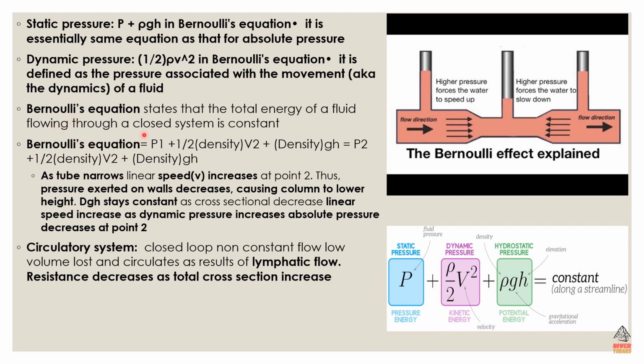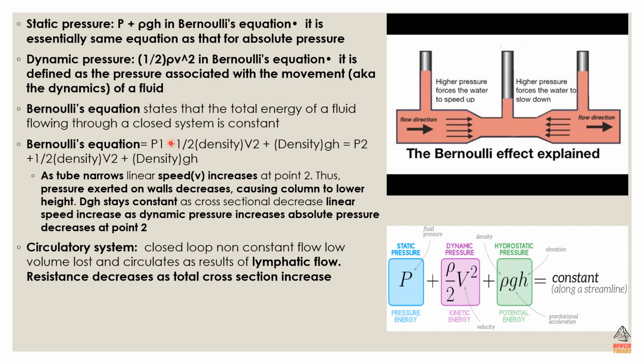And lastly, we have Bernoulli's equation. Static pressure in Bernoulli's equation is basically like the absolute pressure. It's P plus density, my bad, density times gravitational acceleration times h, where h is elevation. Then you have dynamic pressure, which is half times density times v, velocity, to the power of 2. It's really confusing when you have a lot of v's. It is defined as the pressure associated with the movement, the dynamics of the fluid.